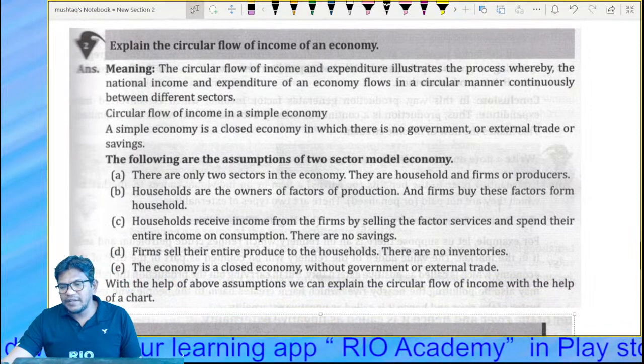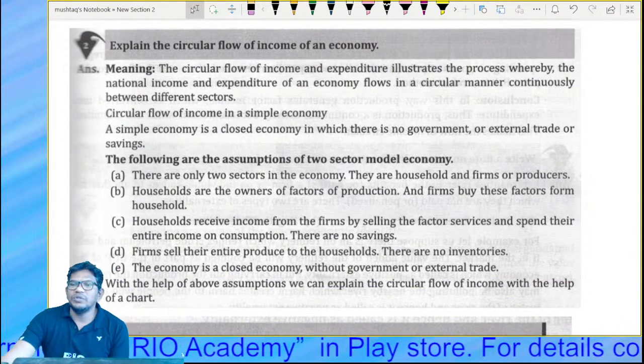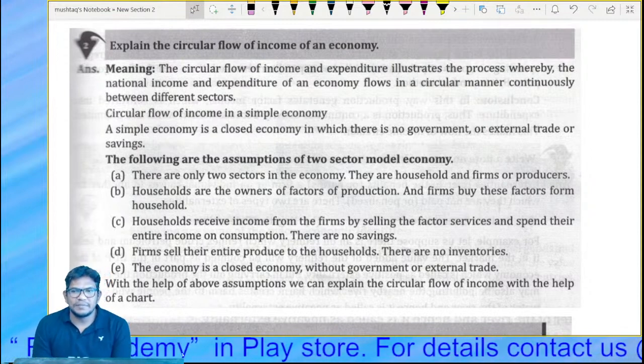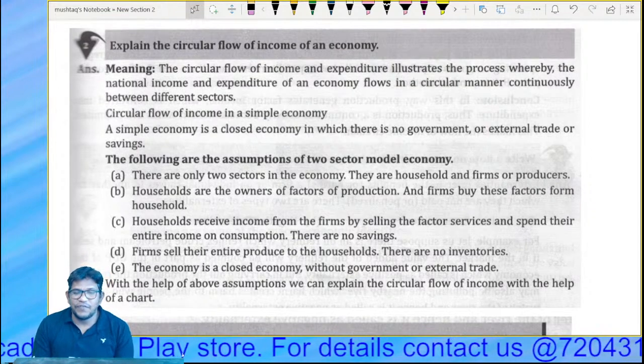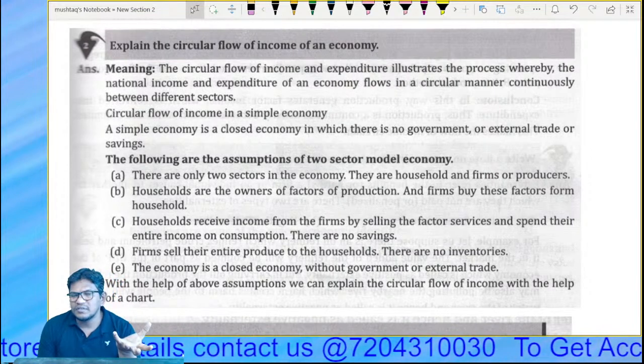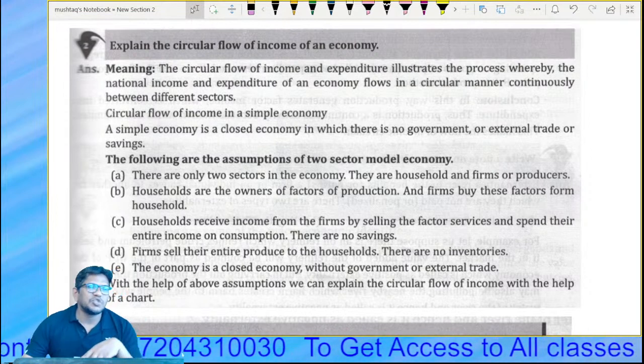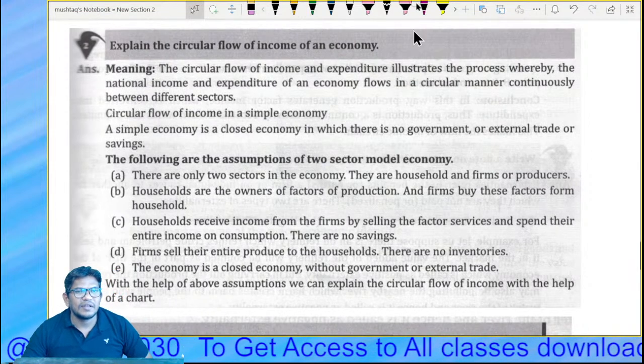Circular flow of income. All right, circular flow of income. How the circular flow of income takes place. So guys, first you should write the meaning and some assumptions, and that's it. Draw that flow, and we'll finish this. So meaning, just have a look here.